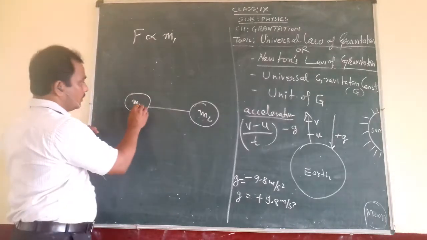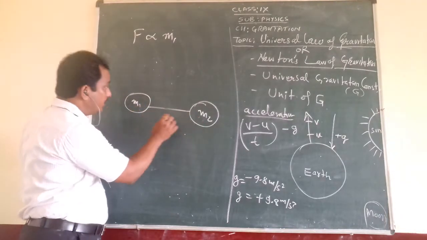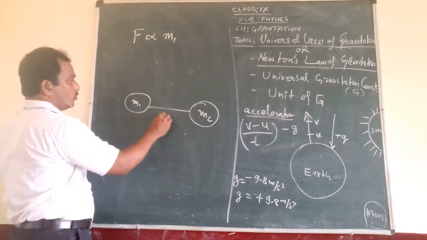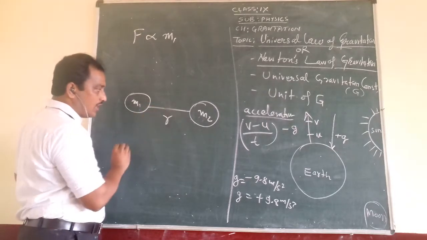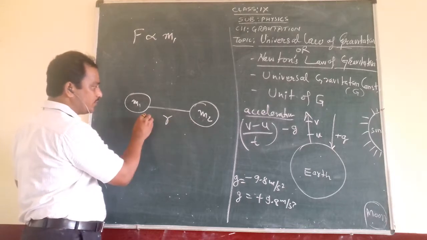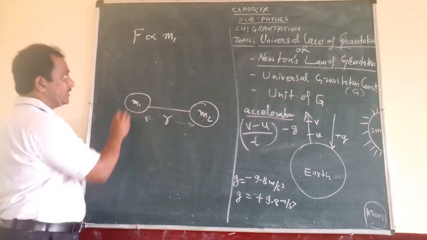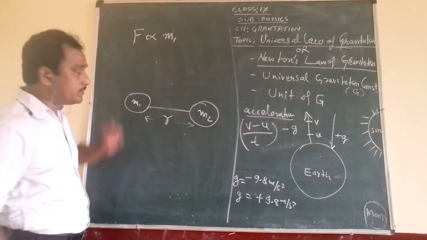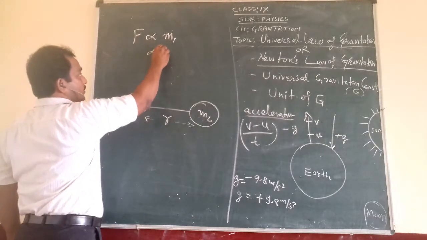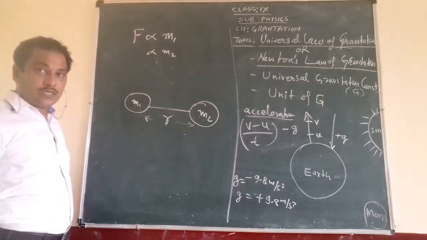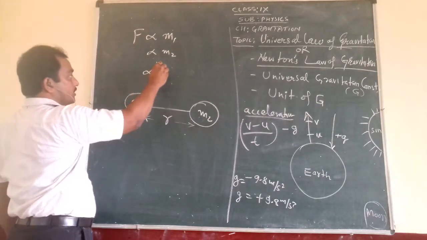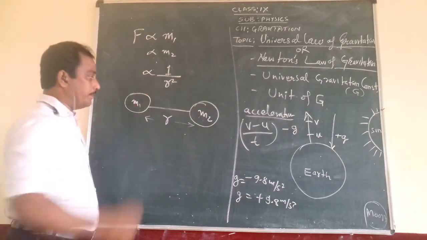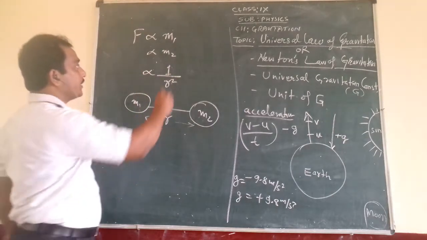Similarly, here you can see that the masses of two objects are M1 and M2. How much is the force with which they are attracted to each other? If the distance between them is a small r, then force is directly proportional to the mass of the first object. It is also directly proportional to the mass of the second object, and inversely proportional to 1 upon the square of the distance between them. And we can combine all these.